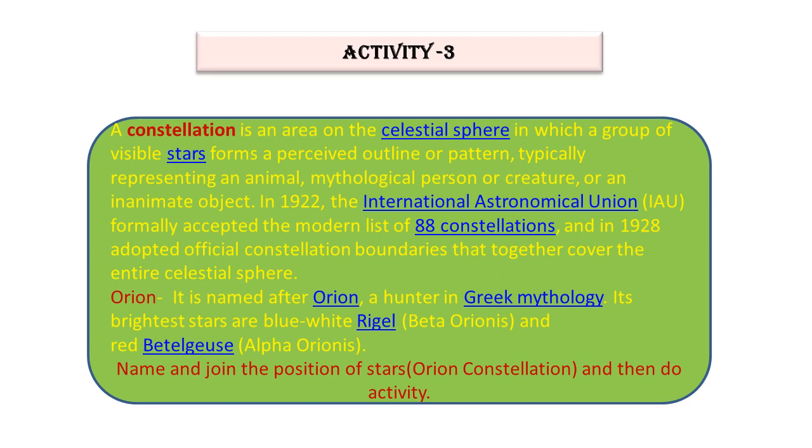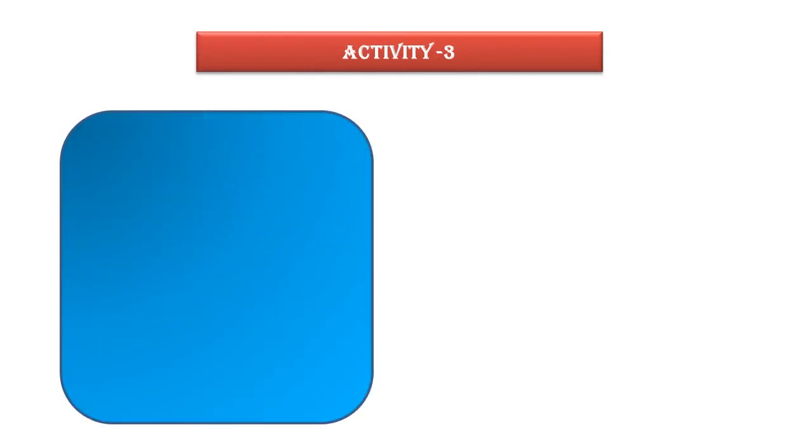Okay, now what activity do we have to do? We have to join the positions of the stars present in the constellation Orion, and then we have to deal with some geometrical ideas. Suppose we are denoting the dots to represent the stars and naming them.